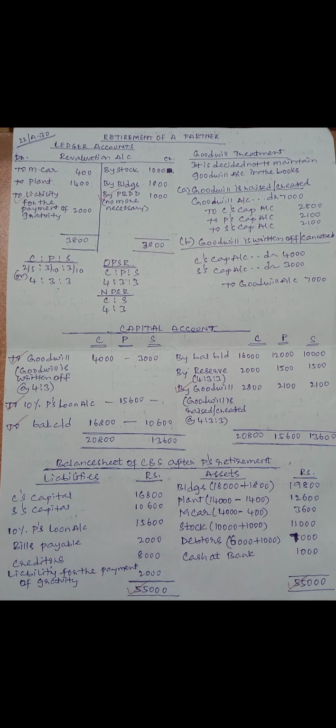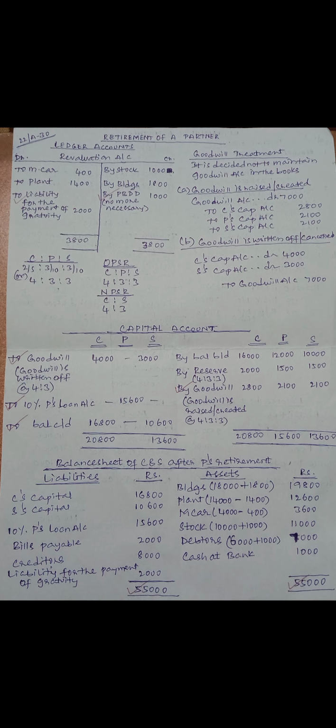Motor car has been depreciated by 10%, that is why it has been recorded on the debit side. Motor car 10% on 4,000 is 400. Plant has been decreased by 10%, 10% on 14,000 is 1,400. Stock has been appreciated by 10%, credit side, stock 10,000 into 10% is 1,000. Buildings have been appreciated by 10%, 18,000 into 10% is 1,800.